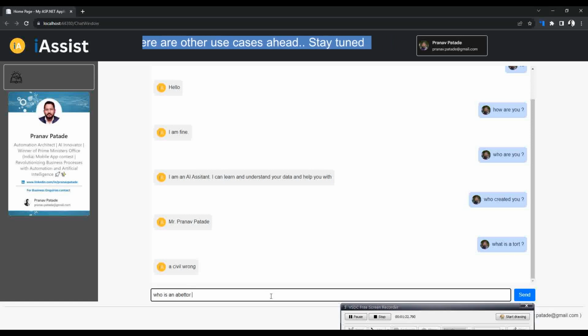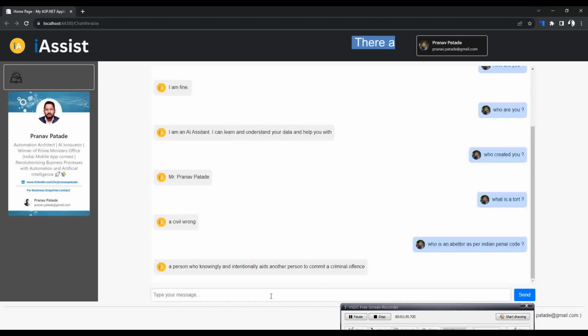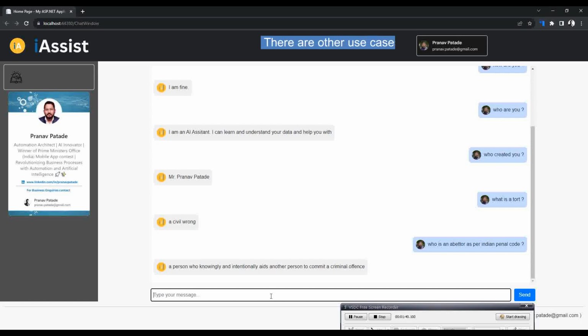Who is an abettor as per the Indian Evidence Act or Indian Penal Code? And you can see it is able to understand the concept and come up with an answer based on that understanding in a precise manner.